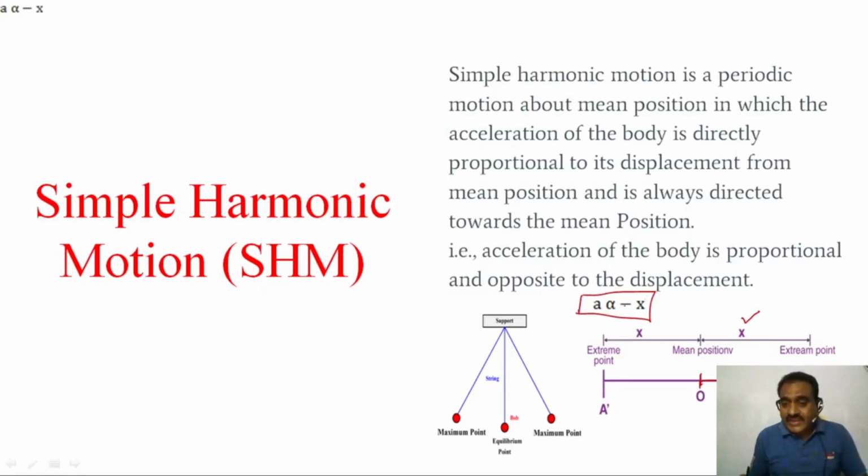The negative sign represents that a and x are opposite to each other, always directed towards the mean position. That is the definition.